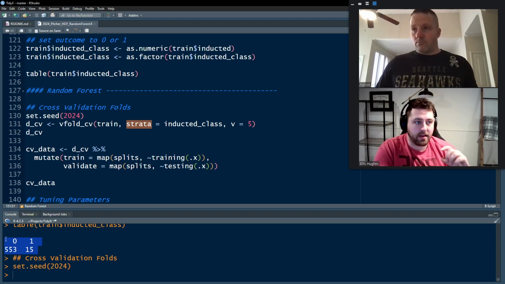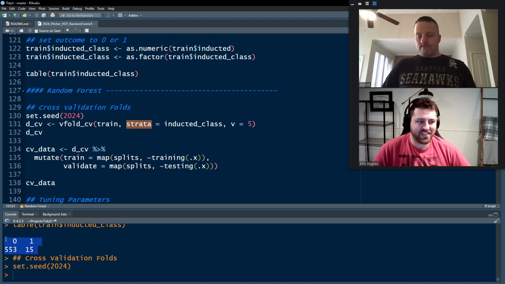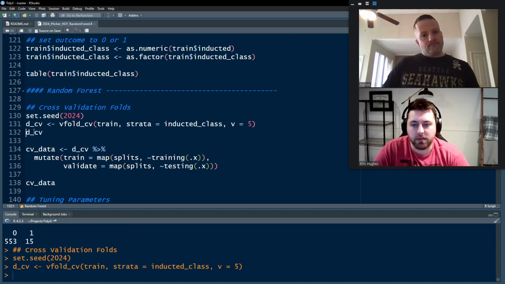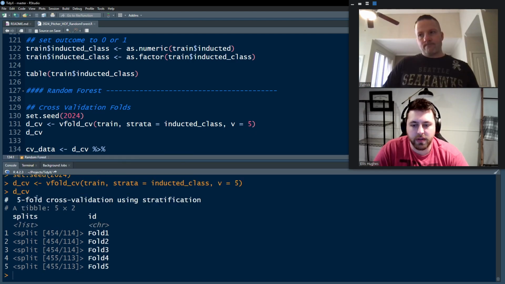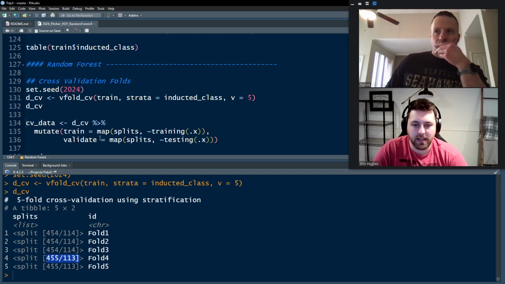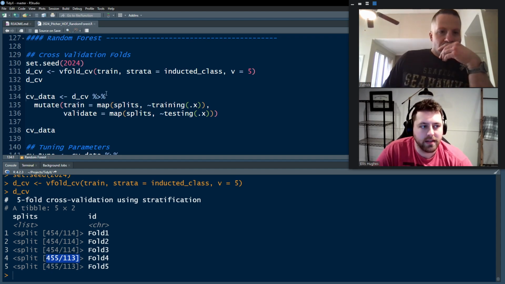That way, when you're training the model, it is able to have both falses and trues in your data set there. And we're going to set V to 5, so we're going to use 5 folds. So we create that, and now we've got this new data set here called DCV, fivefold cross-validation using stratification. And we've got the splits column and the ID column here. And so now this is a list column containing a bunch of different splits. Patrick, what are we going to do next?